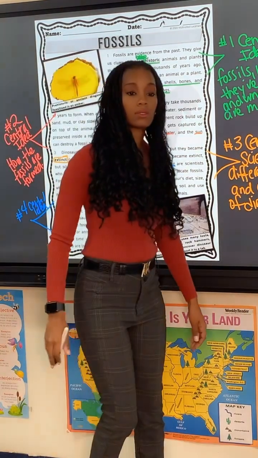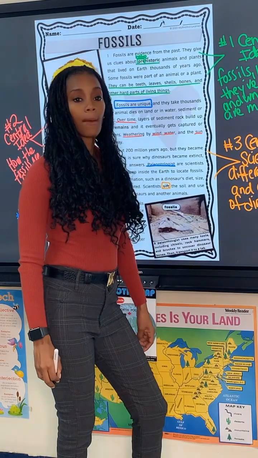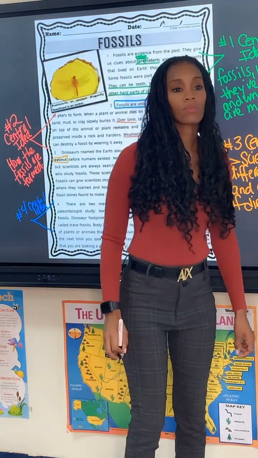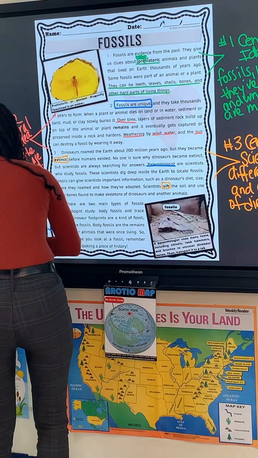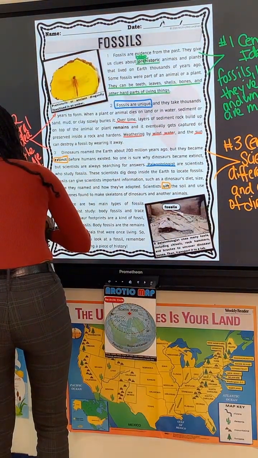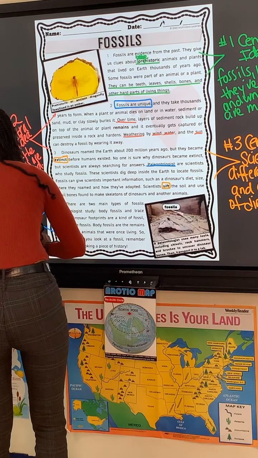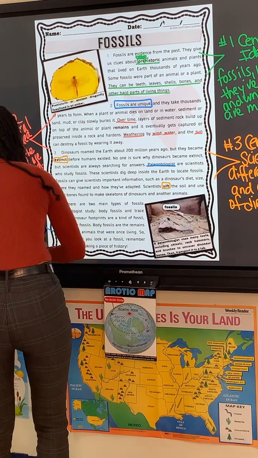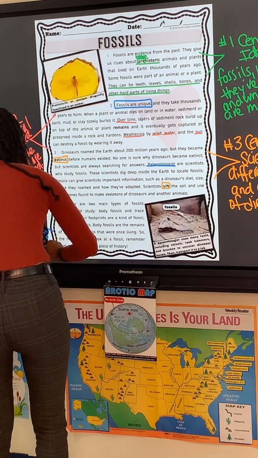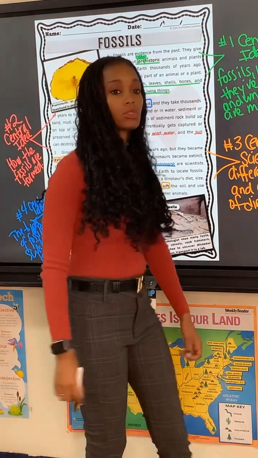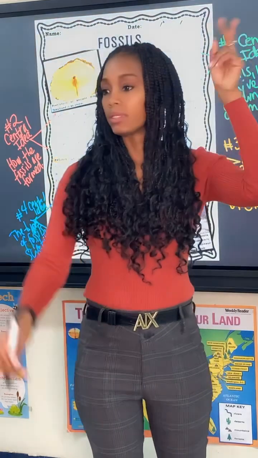Yes. The central idea of paragraph 4 is the types of fossils that the scientists find. Okay, very good. The types of fossils scientists find. And what are those? What are the two main types?